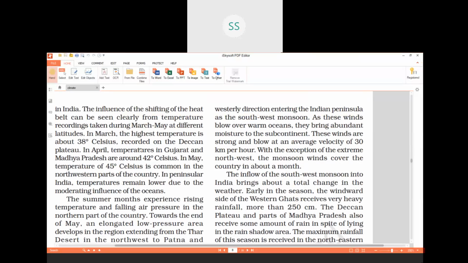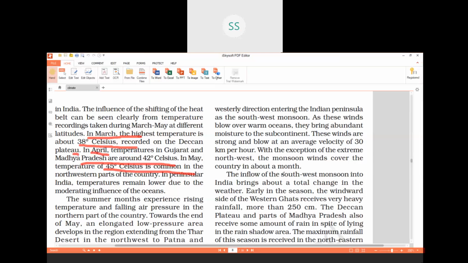Here we are given all these features, children. So let's start with them. First feature is that March to May it is very, very hot. In the month of March, the highest temperature is about 38 degrees Celsius recorded on the Deccan Plateau. Then, in April, temperatures in Gujarat and MP reach very high, even to 42 degrees Celsius. In the month of May, temperature further goes high to 45 degrees Celsius, which is very, very common in the northwestern parts of the country.